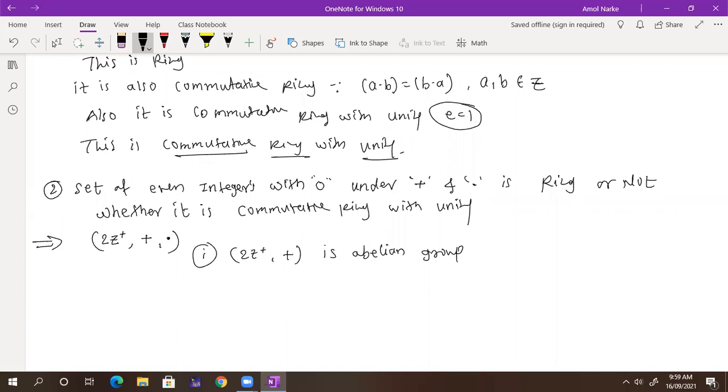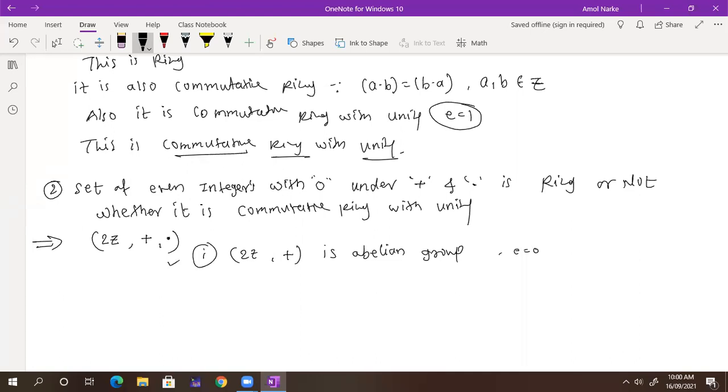The problem is they are not mentioning positive, they just mention a set of even integers, so negatives are also there. So the inverse of -2 is 2 and of 2 is -2, because the identity is there. So the first one is satisfied.